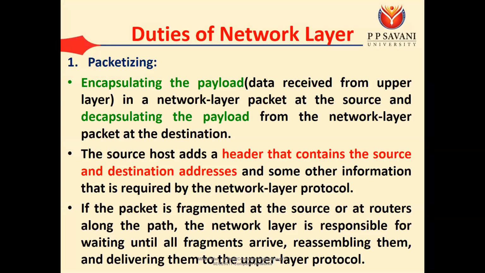So this type of delivery is known as the fragmented delivery, and this process is known as the fragmentation. If your data is bigger than the router's capacity, then your data is divided into various fragments, and on the receiver side all the fragments combine to form a single data unit, and that single data unit is delivered to the transport layer. So these are the duties of network layer.